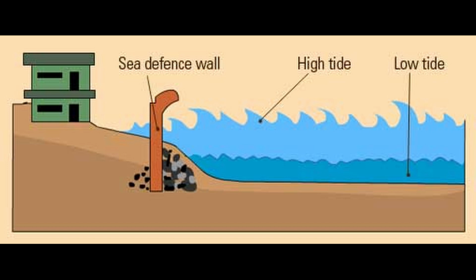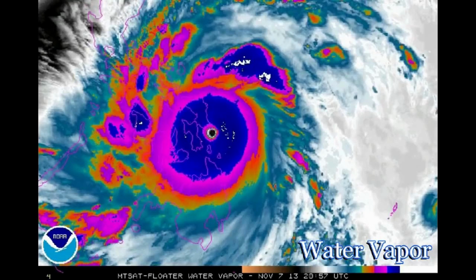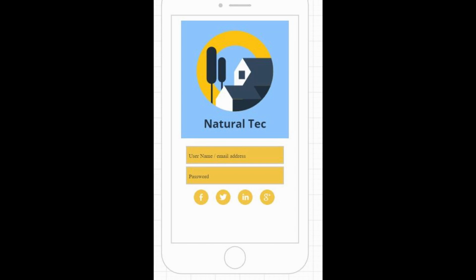At first, we wanted to talk about how to prevent natural disasters, but realized that the aspect of science was being lost there. We finally decided to talk about the prediction of natural disasters. Well, how do we prevent them? Natural Tech is an app that predicts natural disasters automatically using data collection and scientific information.